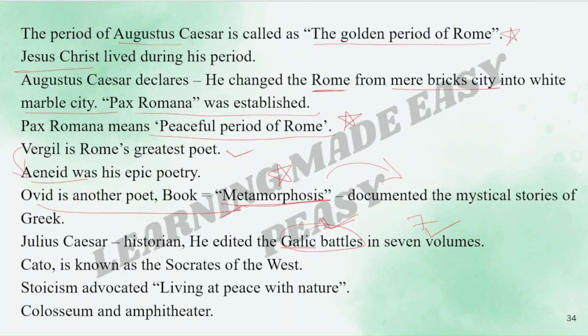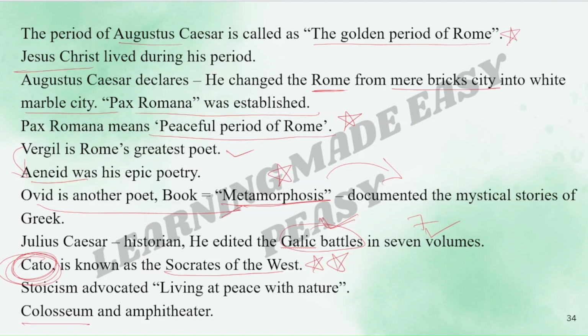Cato is known as the Socrates of the West. Very, very important. Please remember this. Who was called the Socrates of the West? This was asked several times in previous competitive exams. It was Cato. The answer is Cato. Stoicism advocated living at peace with nature. What is this Stoicism? It is a school of Greek philosophy.